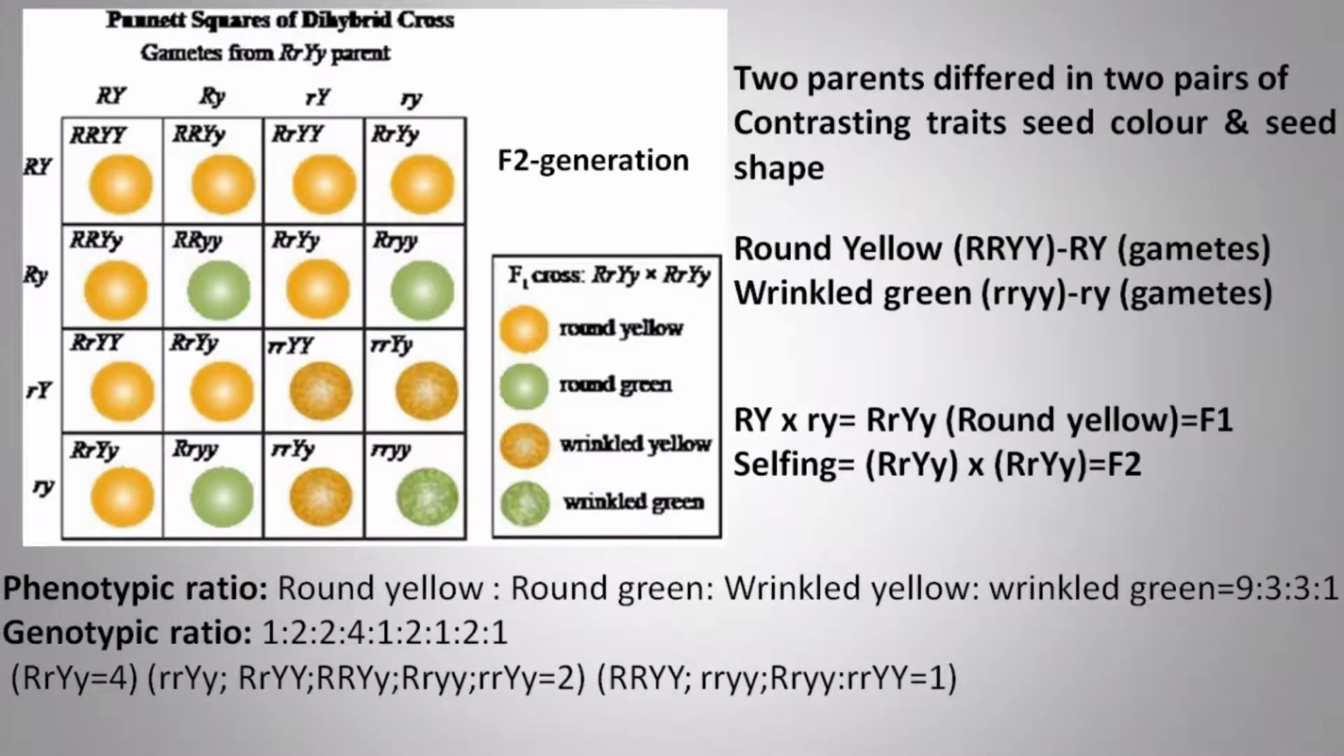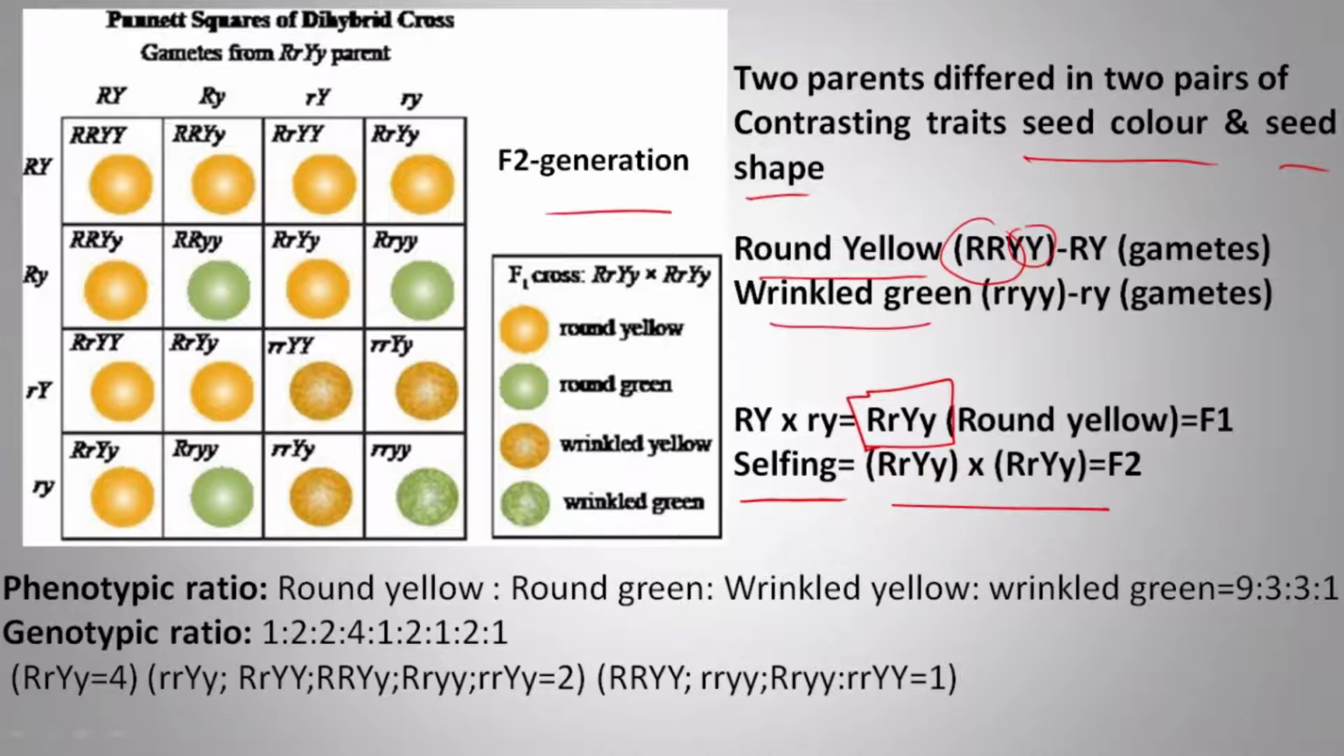So here is an example. He took two parents that differed in two pairs of contrasting traits, that is seed color and seed shape. So round yellow: R for round, Y for yellow. The gamete will be RY, and wrinkled is small r, and green is small y. In the F1 generation, he crossed this round yellow, and when he got the F1 generation, that is RrYy, he did selfing, and in F2 he got this result.